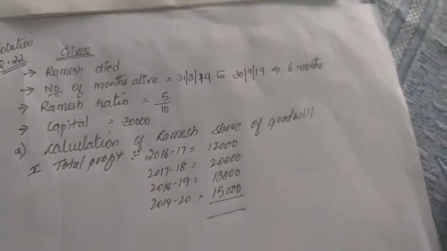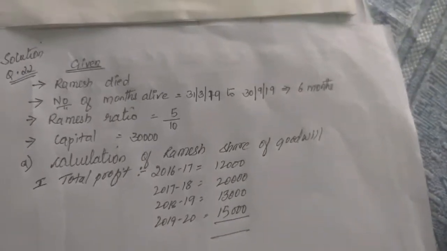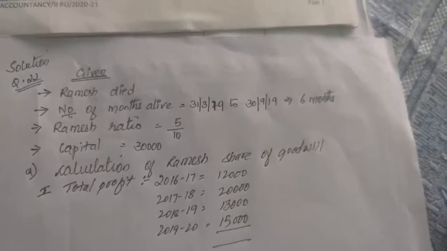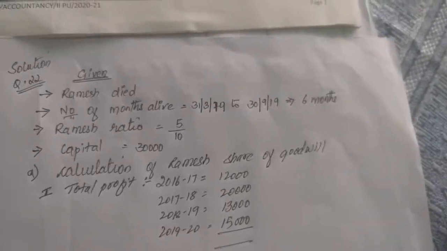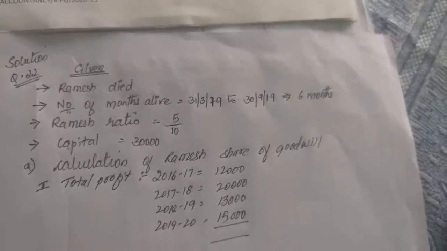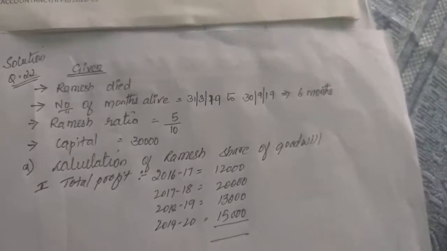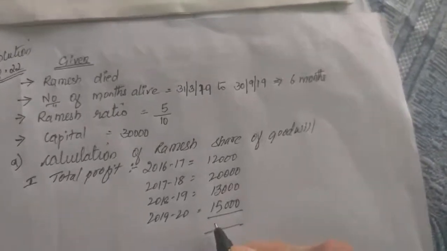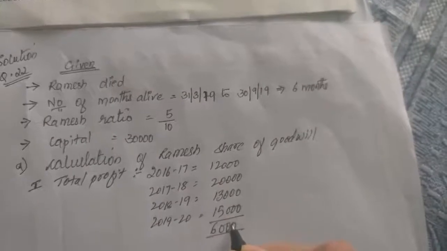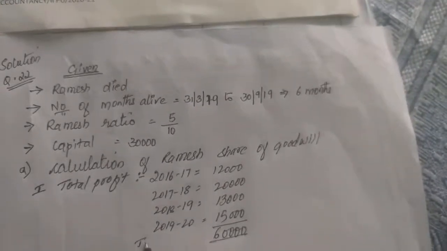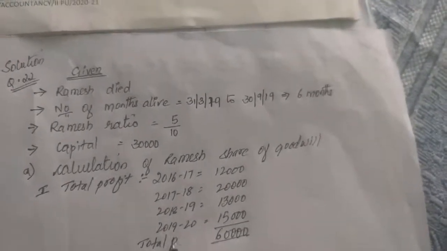Now add these 4 years profit, 12,000 plus 20,000 plus 13,000 plus 15,000. So you will get 60,000. That is your total profit.